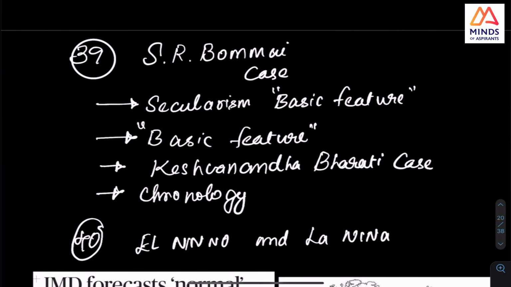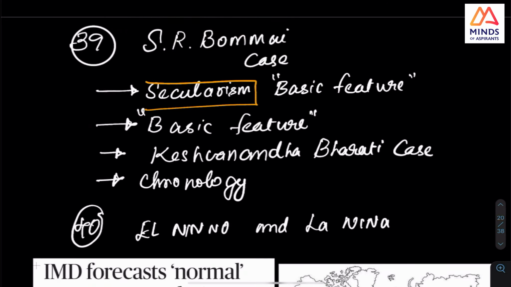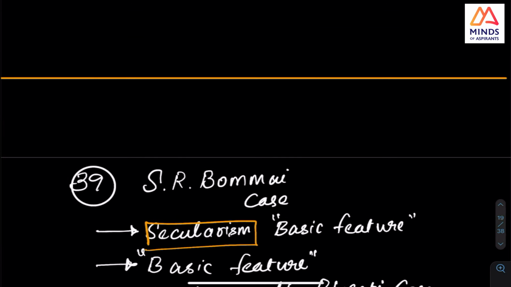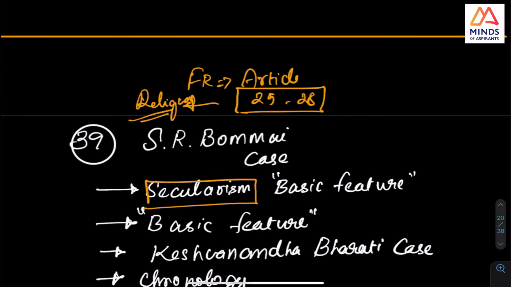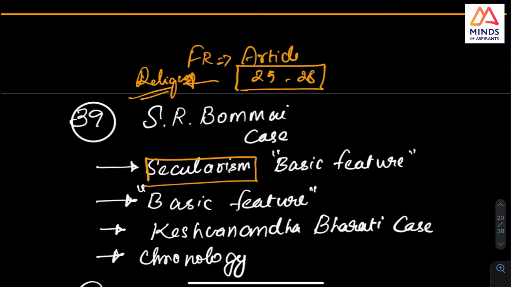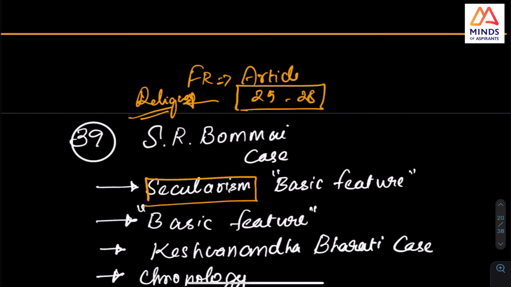The next important thing, see, there is an issue on, for example, secularism. I think in the previous video I said, article, so fundamental rights, article 25 to 28. So look at this, this is freedom of religion. Freedom of religion in India has been in the news for a very long time. But what I want you to check is which case.